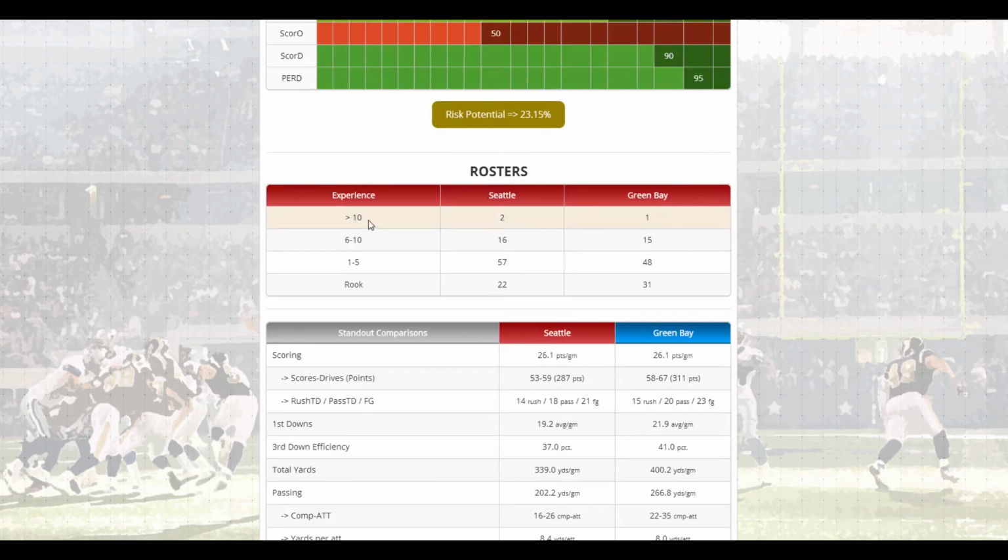This is just showing their years of experience. When you switch to the NCAA side, it'll show you the seniors, juniors, sophomore, and freshman breakdown. For the NFL, these pertain to years, so greater than 10 years, 6 to 10 years, 1 to 5 years, or whether they're a rookie.